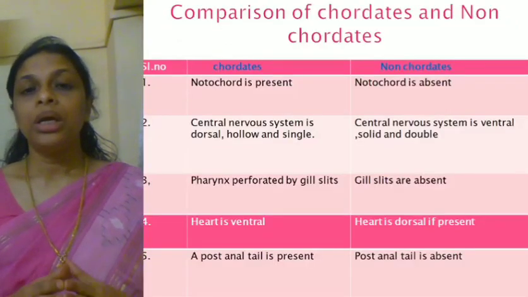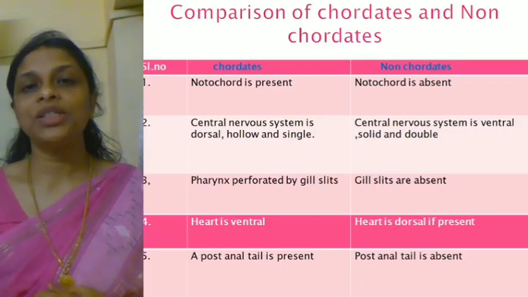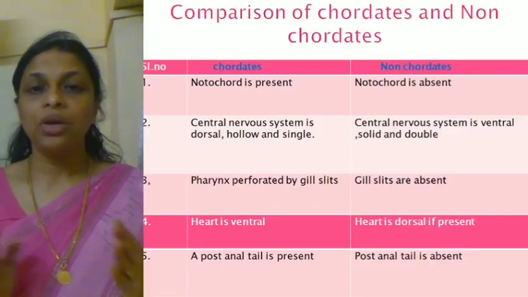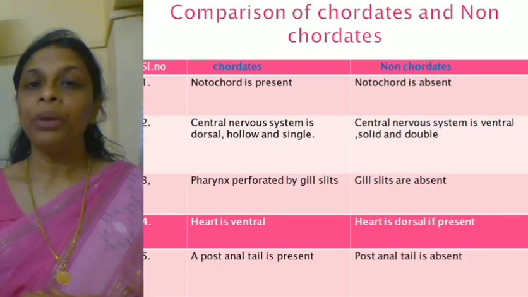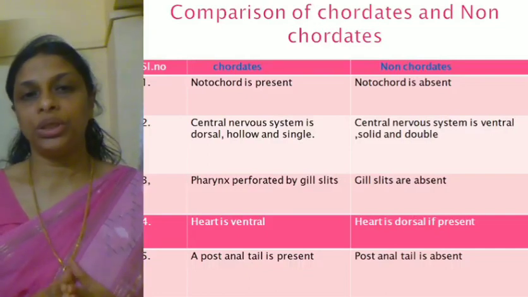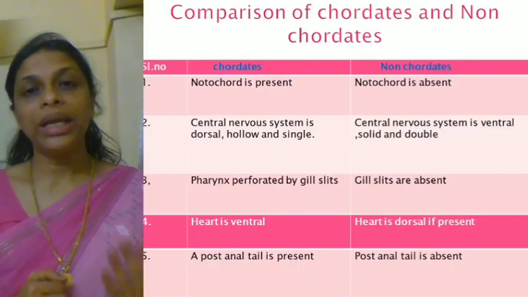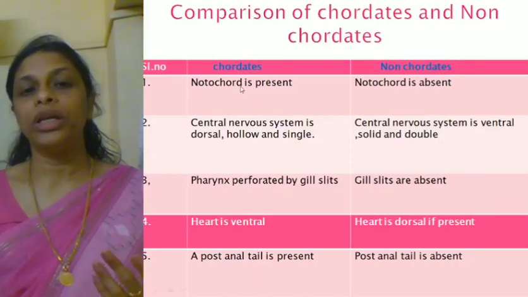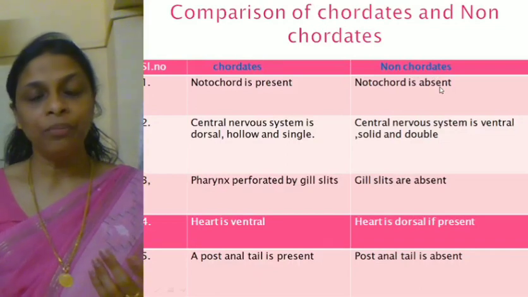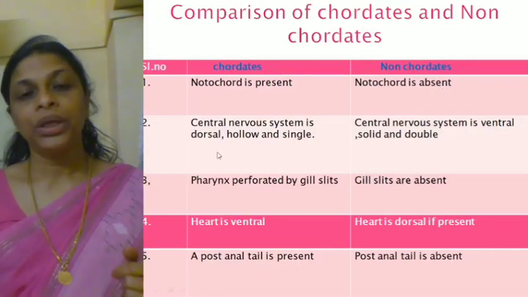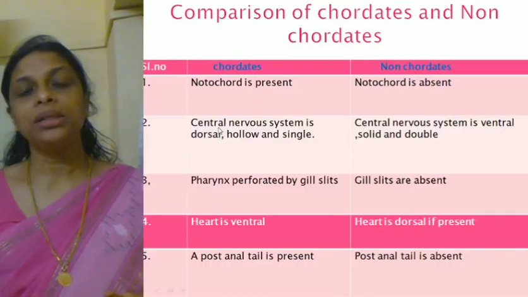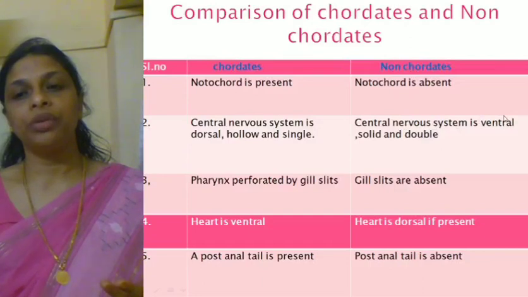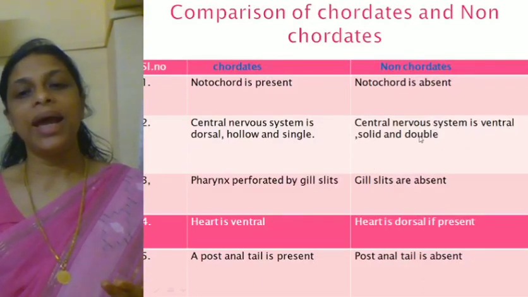Okay. Now, after studying the characteristic features of chordates, let us see the differences between chordates and non-chordates. Very important from the examination point of view. Many times this will be asked as a 5-mark question. Write the differences between chordates and non-chordates. Very easy, right? In chordates, the first point, notochord is present. In non-chordates, notochord will be absent. Then in the case of chordates, the central nervous system is dorsal, hollow and single. Here it will be ventral, solid and double.